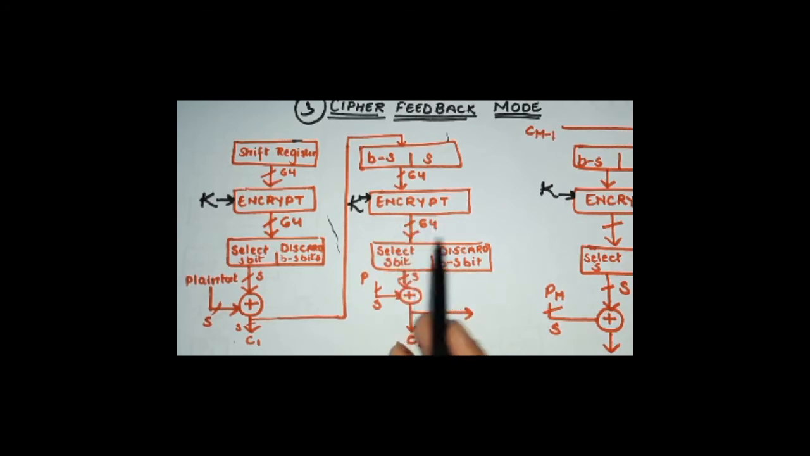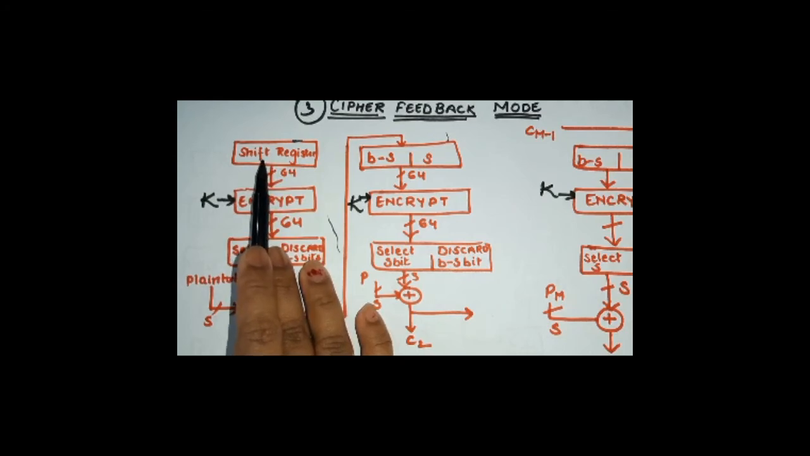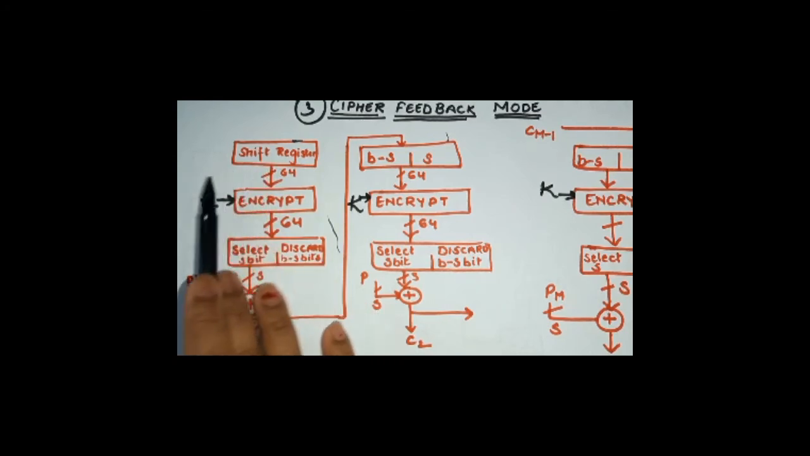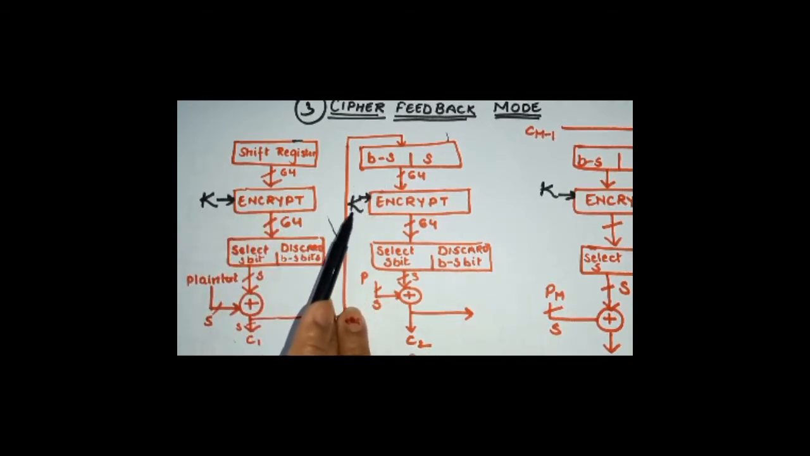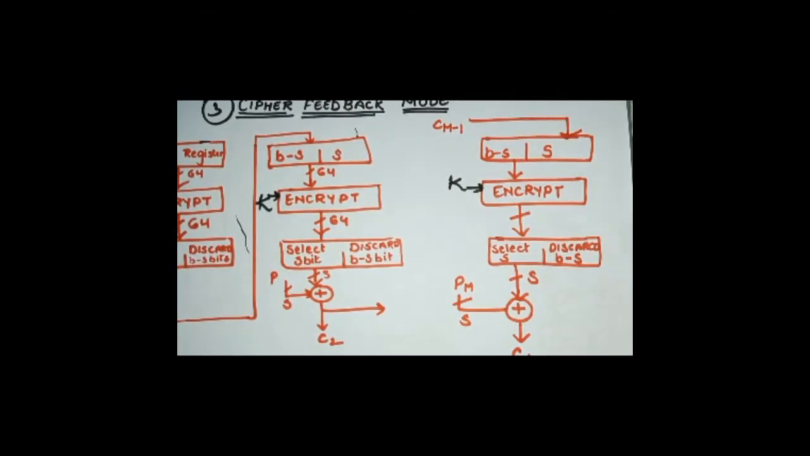Then the output of the encryption block will be given to the next block, from where we'll be selecting certain bits and discarding certain bits. After selecting certain bits, those selected bits will then be XORed with the plain text and then generate the second block, right? So this is the entire procedure. Shift register is also going to have the key value and the initialize vector, and the encryption block is also going to take the input as key. I'm sorry, I did not mention it earlier. So this is the entire diagram.